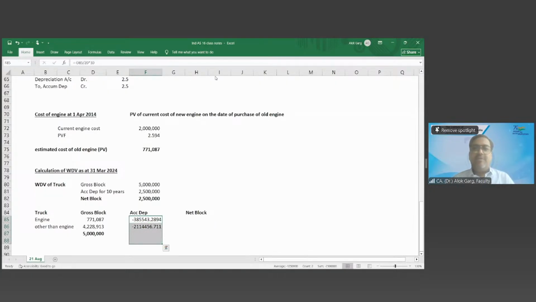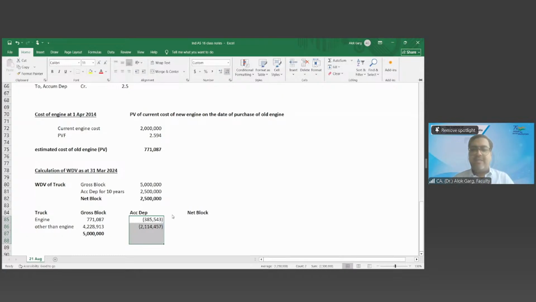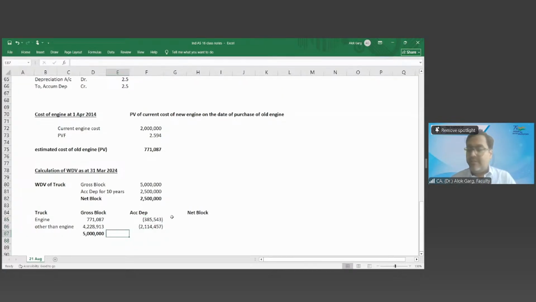Do you agree with me or disagree? Am I doing the calculation right? What should the total be? 25 lakh. Whether the total is 25 lakh or not? Yes, it is 25 lakh. So have I done the right calculation? Yes. Any doubt? No, sir. Now what is the net block as on 31st March 2024? My net block is 25 lakh. Correct?